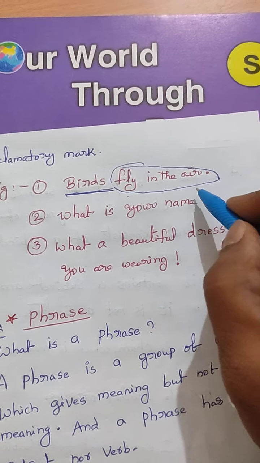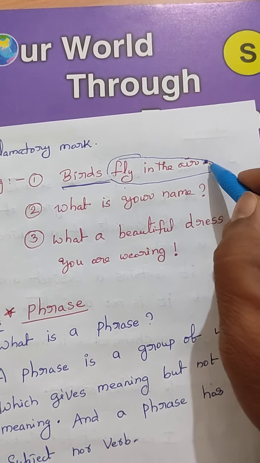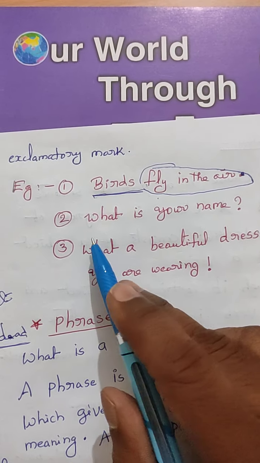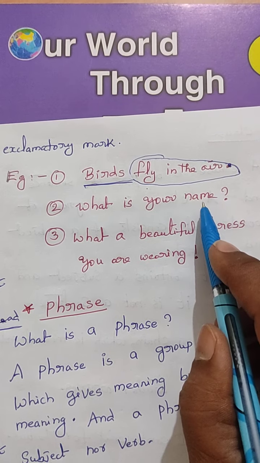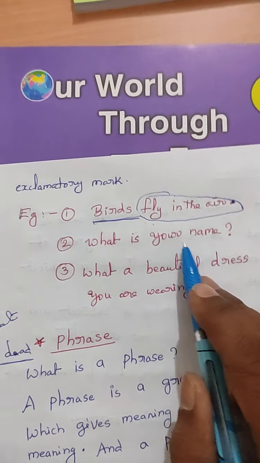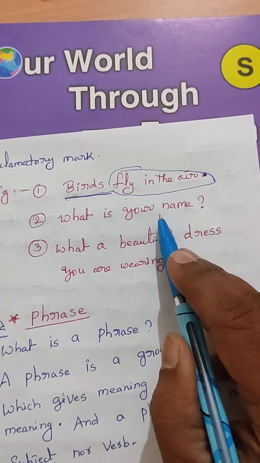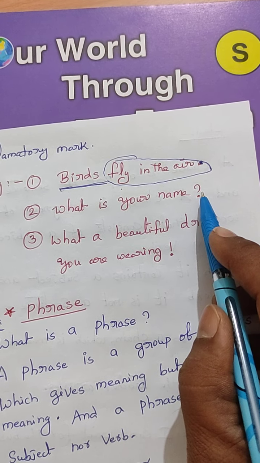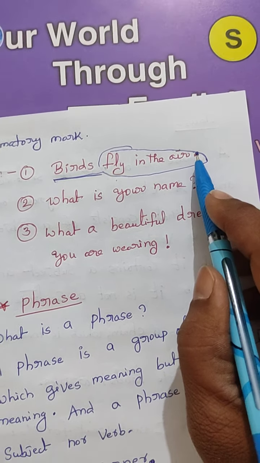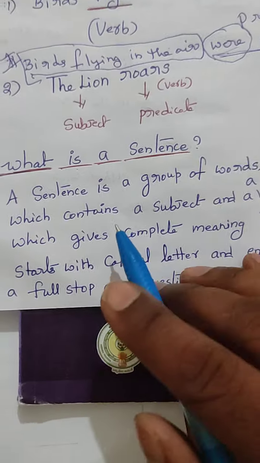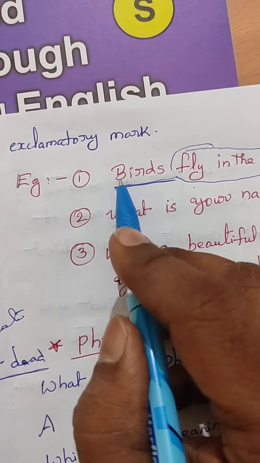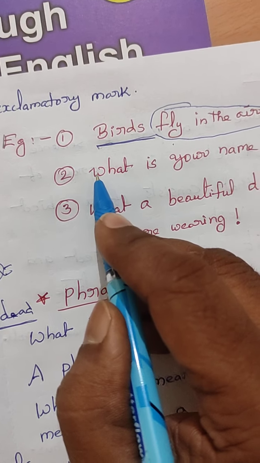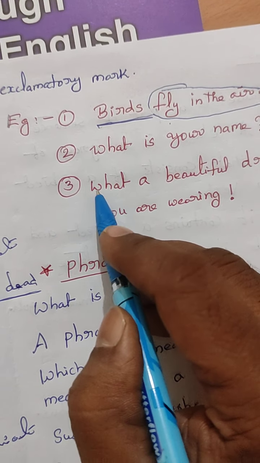It is a sentence. What kind of sentence? That we will discuss later. See the second example. What is your name? See, this ended with a question mark. This ended with a full stop. See here, what is our rule? Starts with a capital letter. See, does it start with a capital letter? Yes, okay. It is a capital letter.